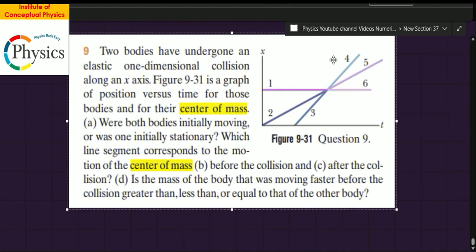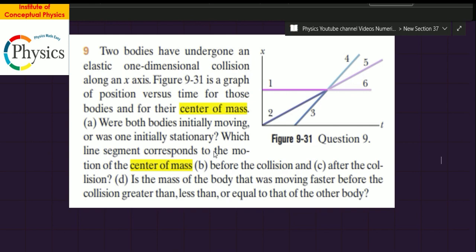Good morning. This question is from Resnick and Halliday. And as you can see, the topic is center of mass. In this question, two bodies have undergone an elastic collision. Very important keyword to notice. And the graph is position versus time for both the bodies. And you have to answer some questions based on the graph.